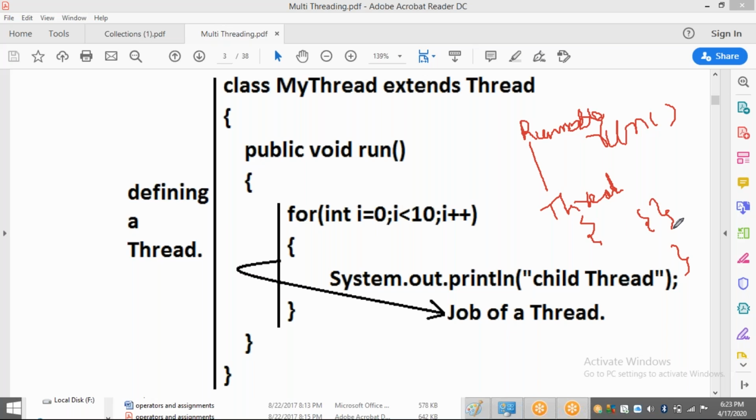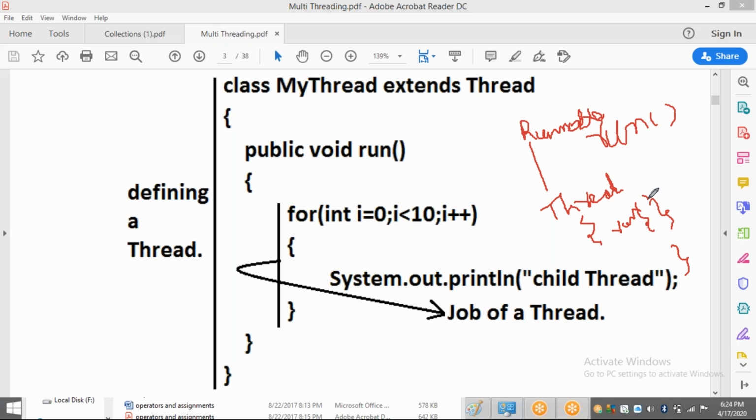But while implementing, Thread has not given any body to that run method. That means your run method in the Thread class is empty. Remember this point, very important point. The run method in your Thread class is empty. This is the concept you should understand about your Thread class. Runnable is an interface which has only one method called run, and which is implemented by the Thread class. So in the Thread class, we are having the run method with an empty body.